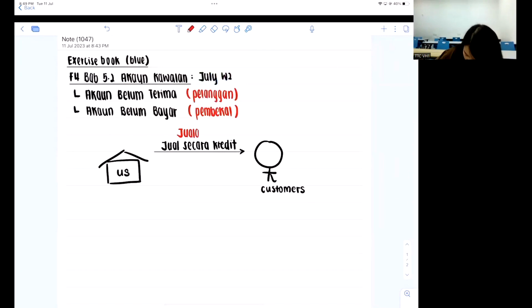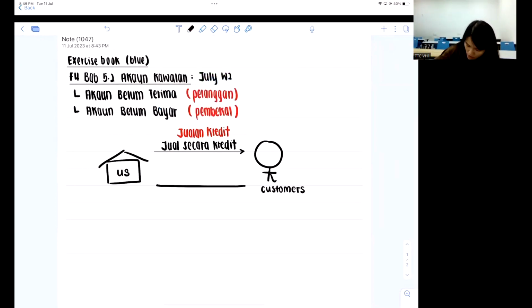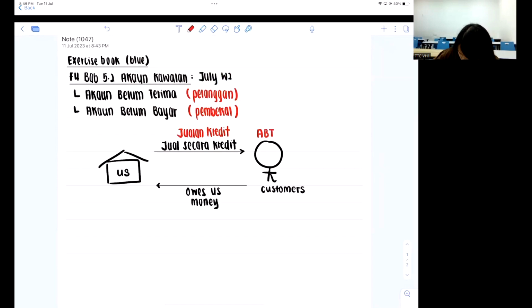Okay, and now what happens is the customer will owe us. We give them a label, account belum terima. So this is the relationship between us and customers.